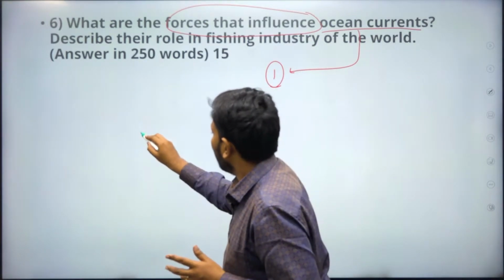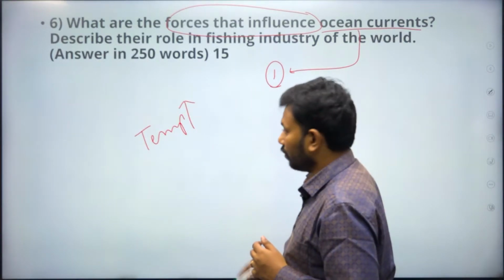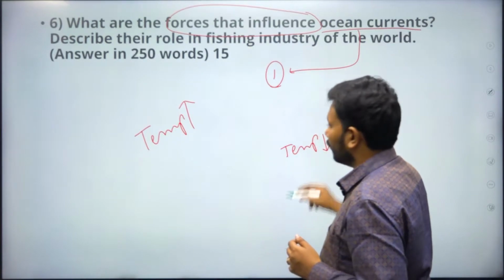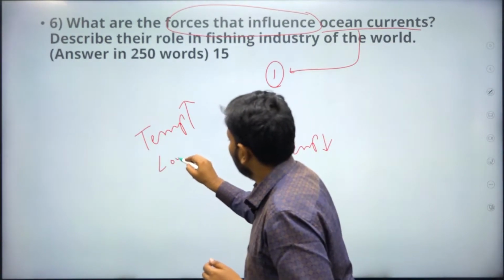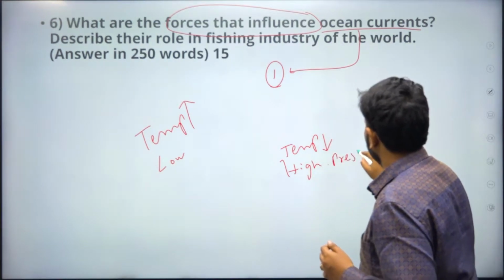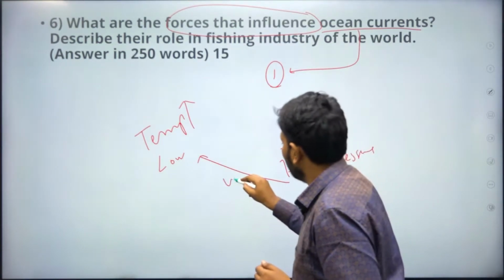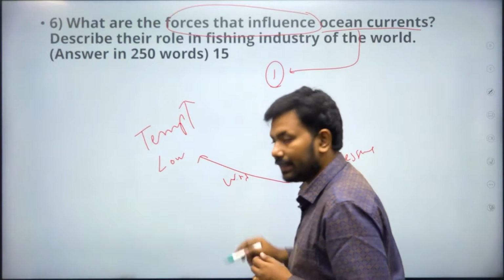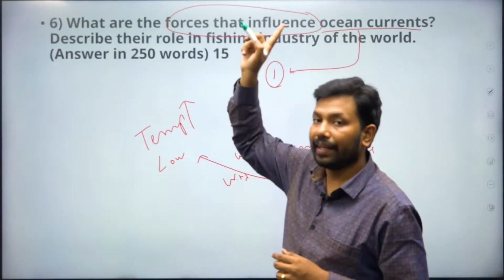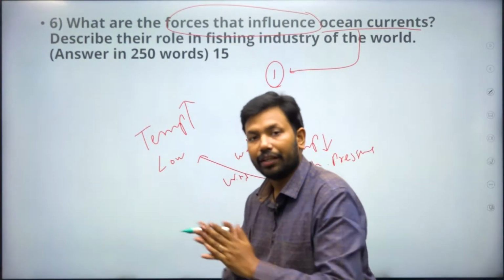For example, we have more temperature in one area, right? We have temperature in another area which is less. This is low pressure. This is high pressure. Wind moves from high pressure to low pressure. While wind is moving over a sea, it will carry water also along with it. As clouds move in the sky, on the ground, it will push some of the water in the sea. That is called an ocean current.